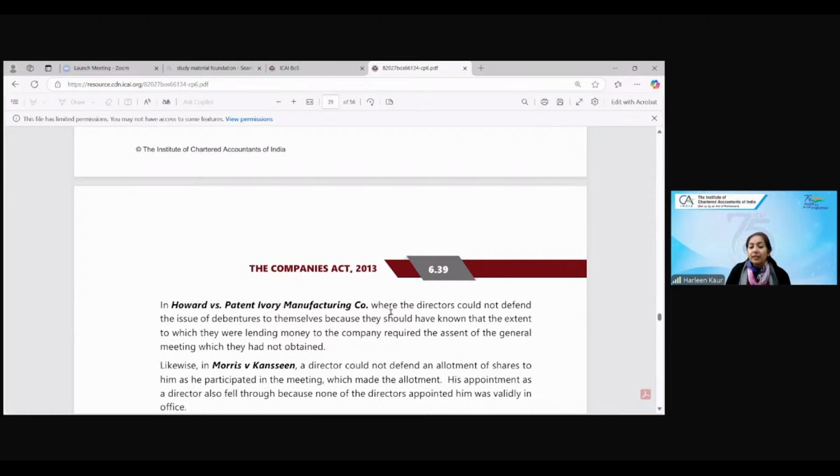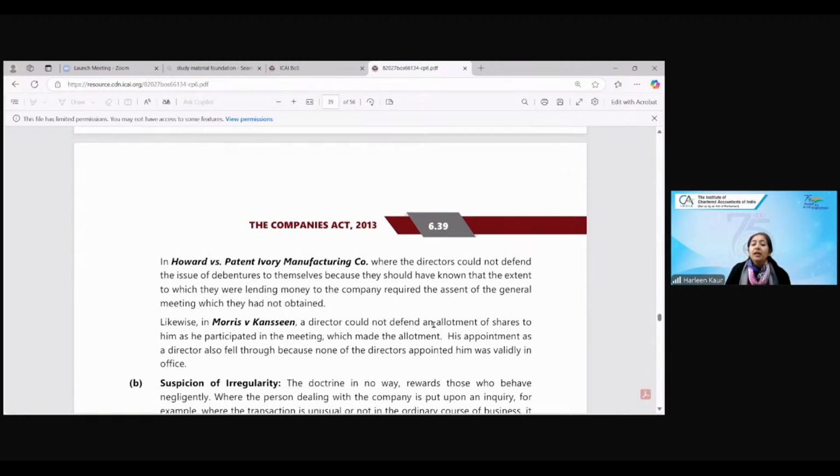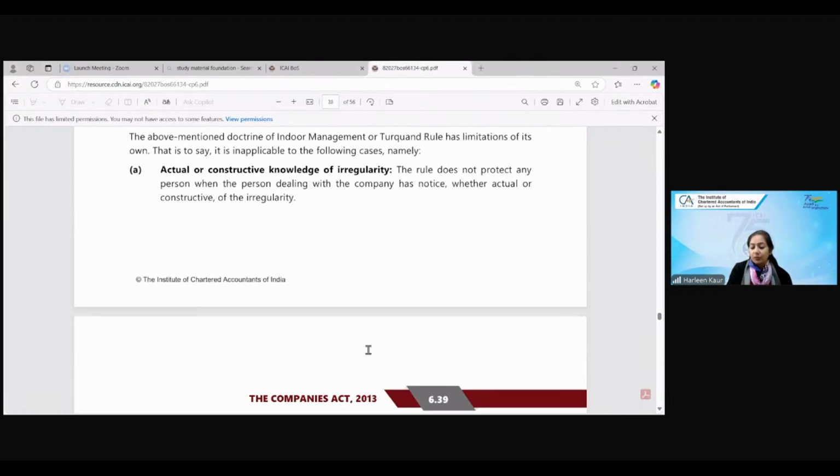Now, what happened in this case was that the directors could not defend the issue of debentures because they knew that the extent to which they were lending the money required the assent of the general meeting, which they had not obtained. So the directors knew that this approval was required and they had not taken the approval. Still, they issued the debentures. So any such thing that you do will be held liable. That respective director will be held liable and not the shareholder, not the entire company.